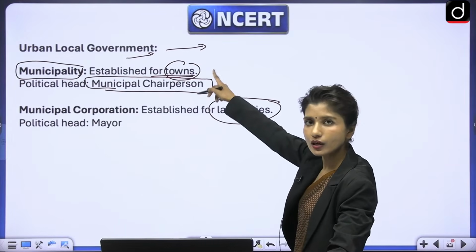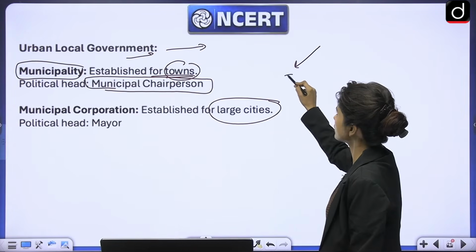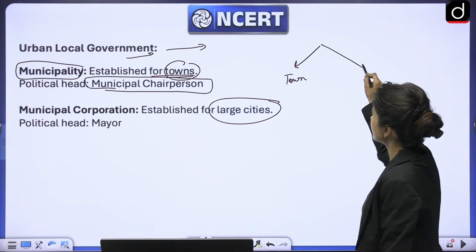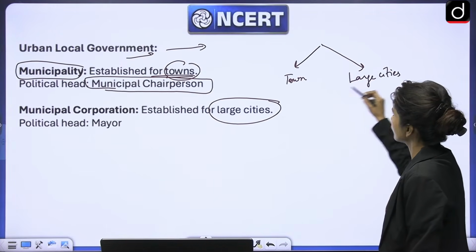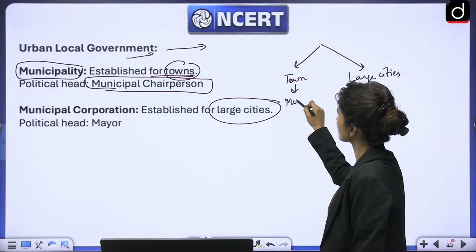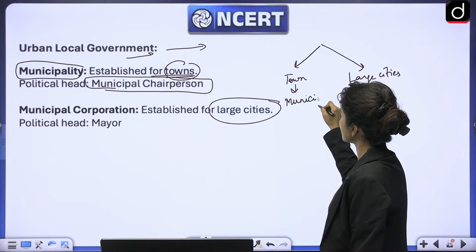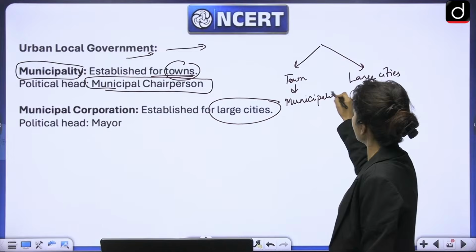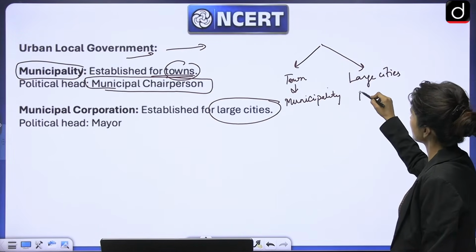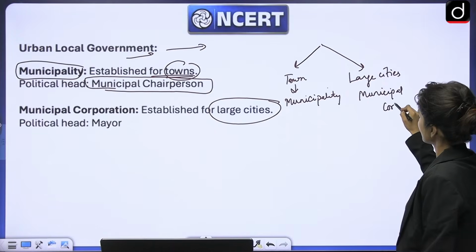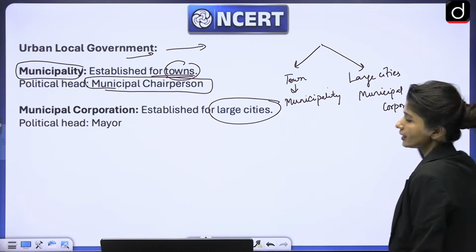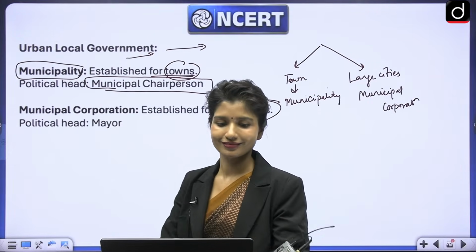So in urban local government, you will find one for towns which are not so large, and another for large cities. For towns we have municipality, and for large cities we have municipal corporation.